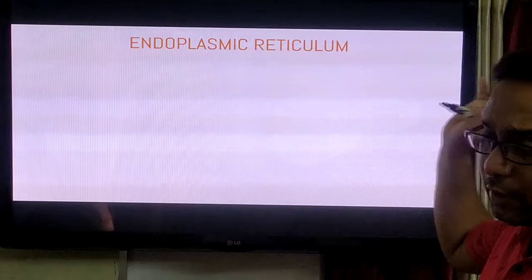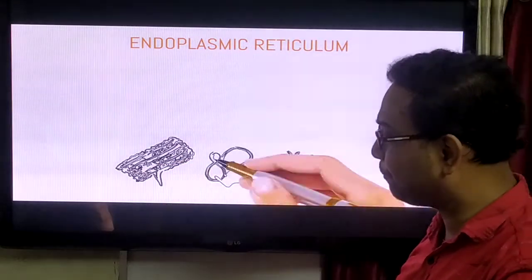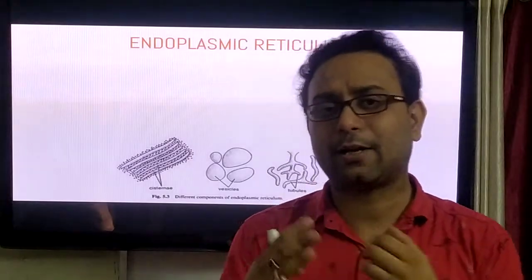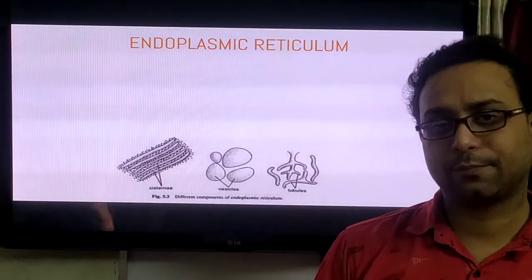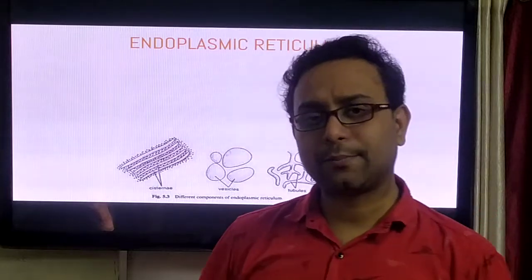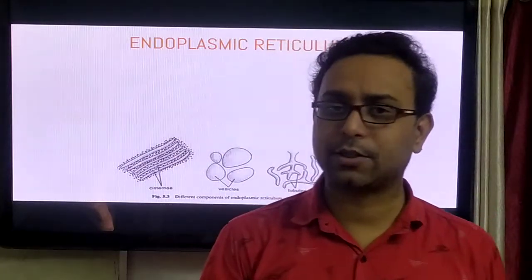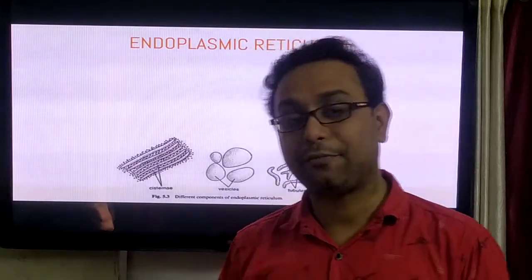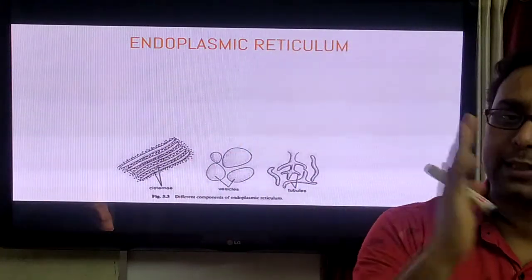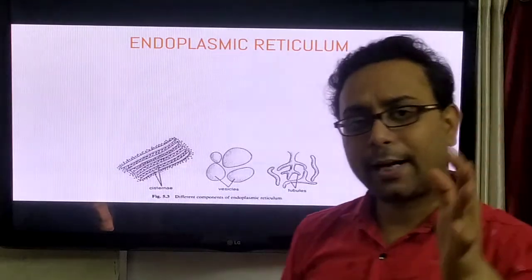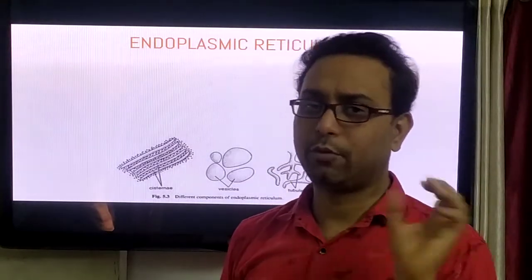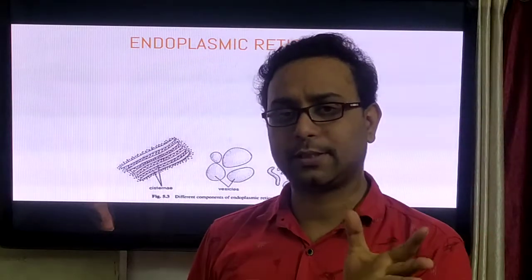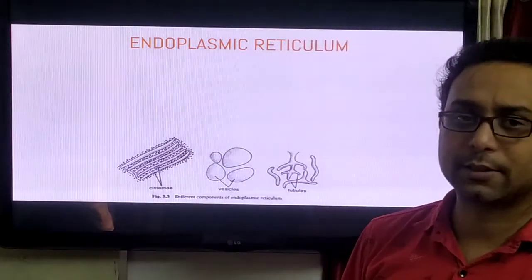Now we discuss the endoplasmic reticulum. The endoplasmic reticulum is present very near to the nucleus. What is its function? We already know that endoplasmic reticulum is of two types, RER and SER, but what is their difference? We already know that the endoplasmic reticulum has the function of protein synthesis or lipid synthesis.